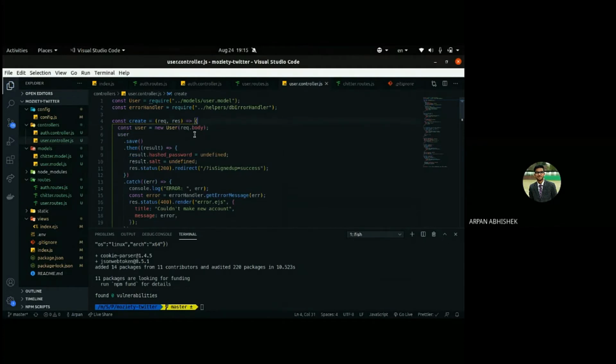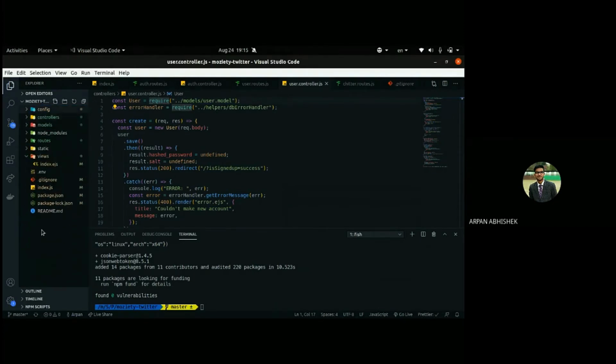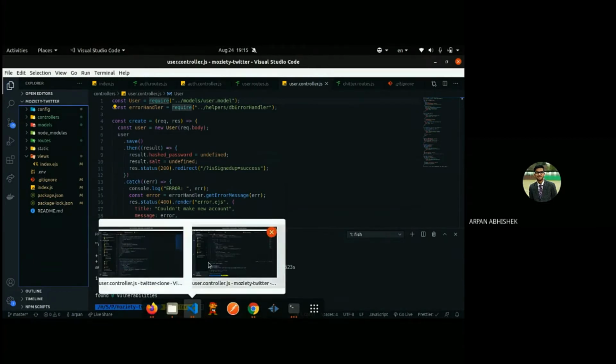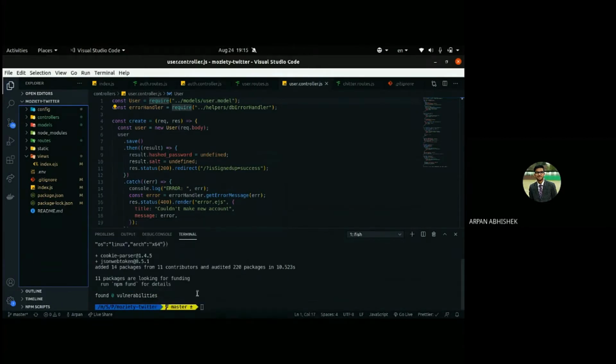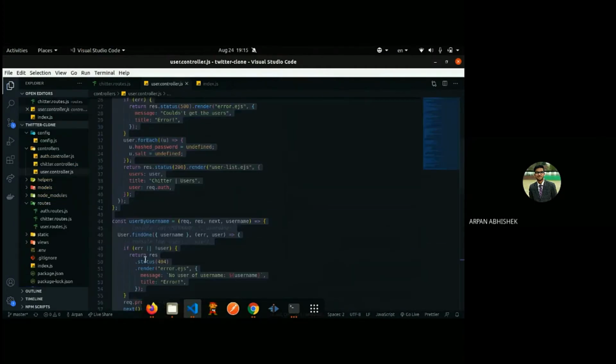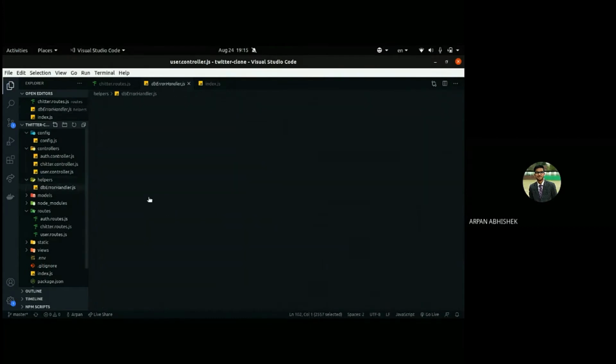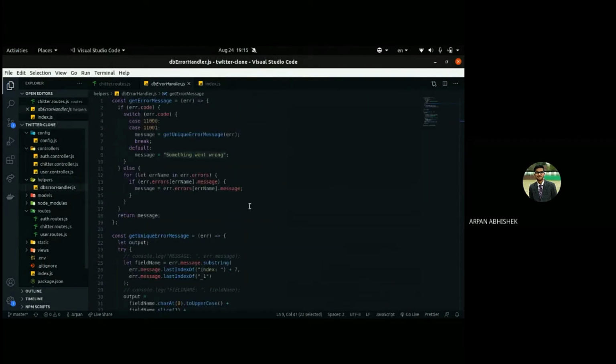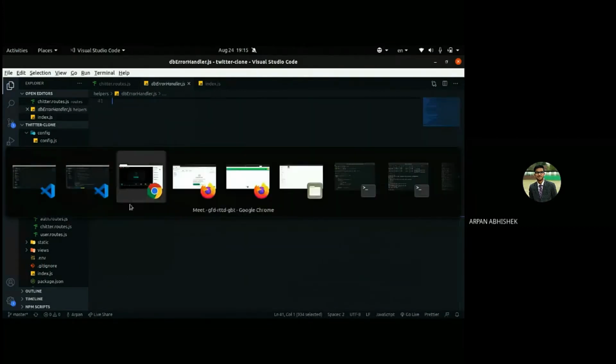Okay, so actually we don't have an error handler, and we might need it. MongoDB is tricky to handle errors sometimes. So what I did is I created an error handler helper folder, and inside I pasted an error handler file, and we can do that here as well.